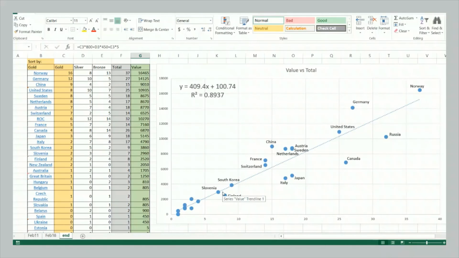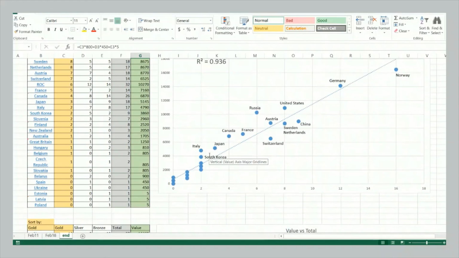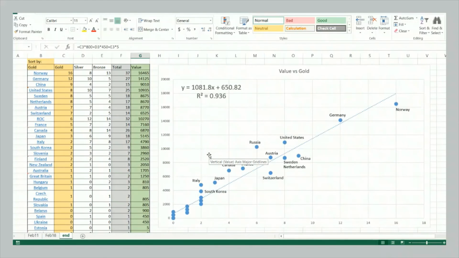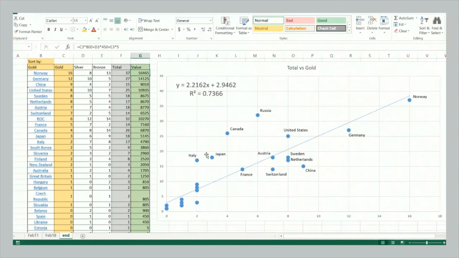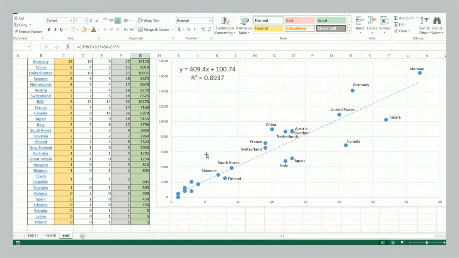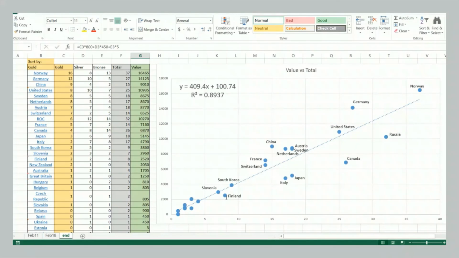We didn't see them when we looked at it from other perspectives, right? When we looked at medal value versus gold, when we looked at total versus gold, we actually didn't see Finland and Slovenia pop up as standing out, but looking at it from this perspective, we do see them in this group with South Korea. So looking at things from different perspectives like that, technically speaking different perspectives rather than figuratively, metaphorically speaking, how the term different perspectives is usually used, reveals new interesting information.